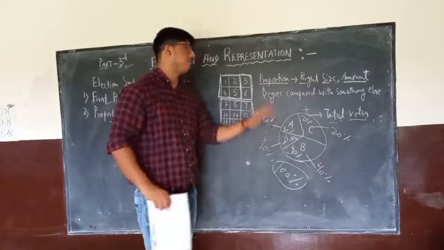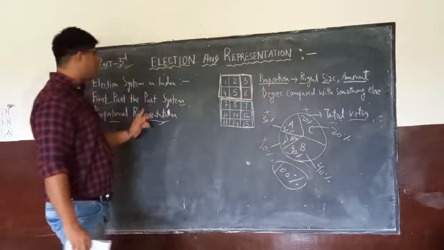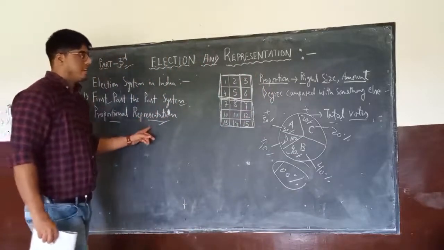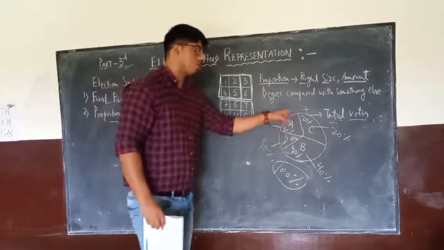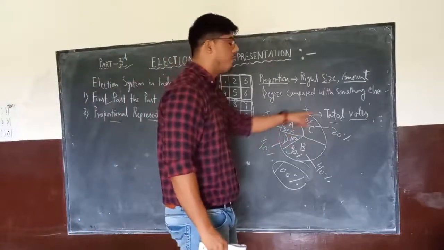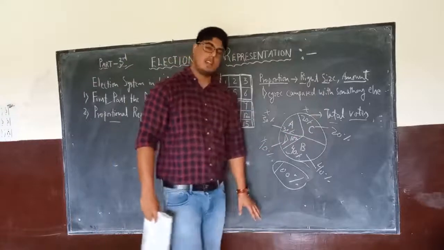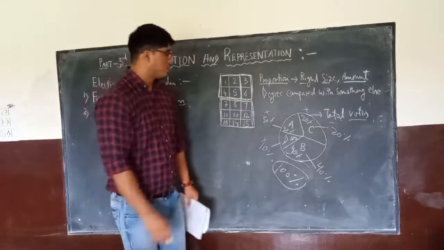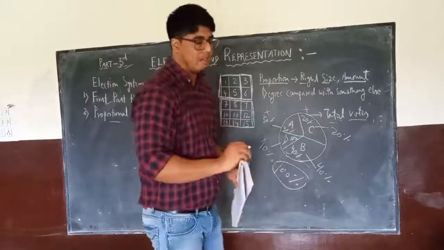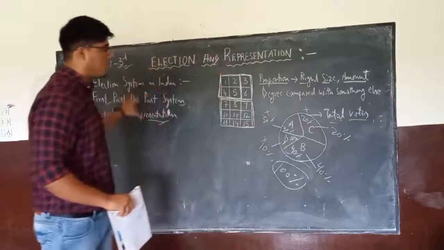But this is not the case when we talk about the proportional representation election system. In this, everyone gets the same amount of seats in proportion to the same amount of votes which they have achieved in the particular election. Okay, so now I will take a reading from the book and I will try to explain you, but this is a structure which you have to understand.